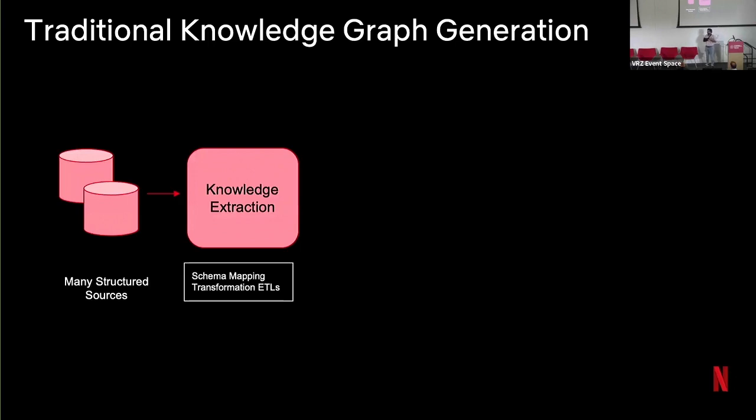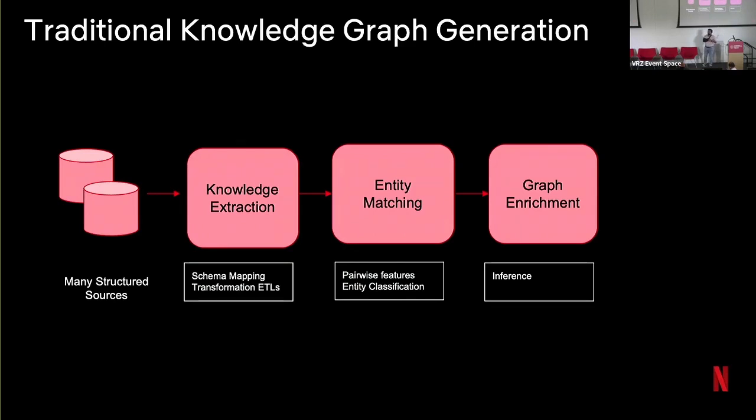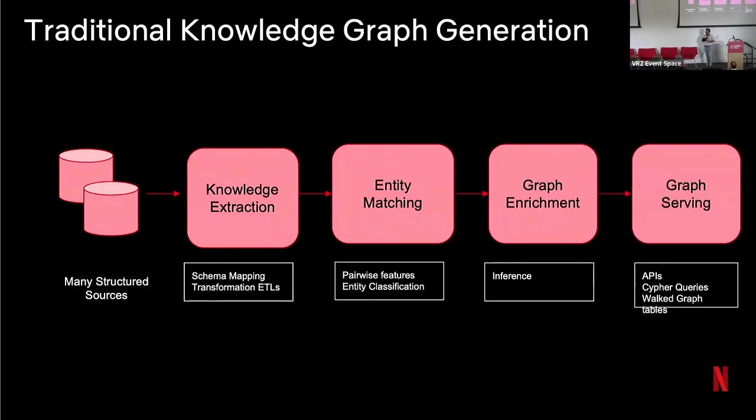Now, these separate entities coming from separate sources are then matched and merged together using our entity matching or entity resolution frameworks. Then we would enrich this graph using graph inferencing, where we would derive additional knowledge on top of existing data. And finally, we would prepare this graph for serving to our consumers through ways like graph APIs, graph queries, and pre-computed graph walk tables.